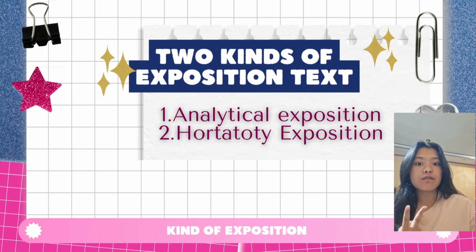Exposition texts have two kinds. The first is analytical exposition and the second is hortatory exposition. And here we will talk about that. The first is analytical exposition.